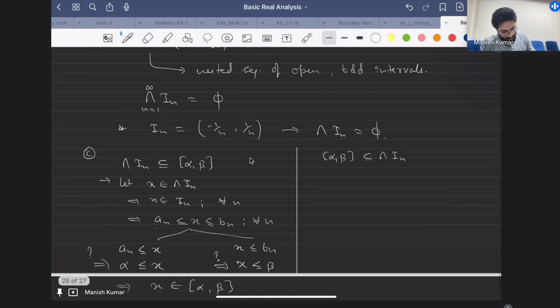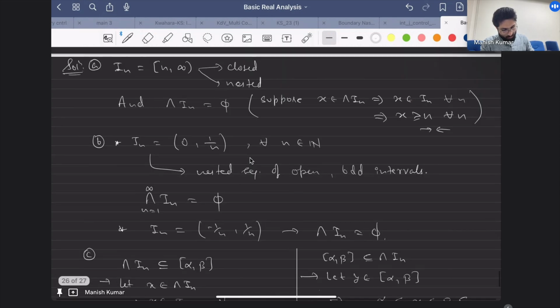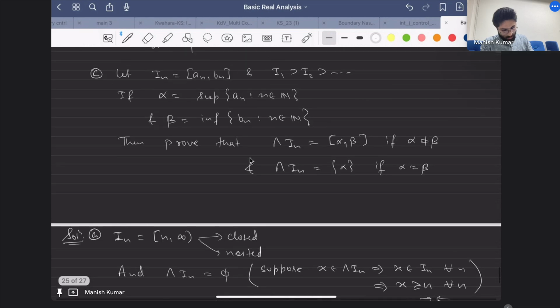This is very easy: alpha is less than or equal to x, and beta being the infimum is a lower bound, so x is less than or equal to b_n for all n. And alpha, being the supremum, is an upper bound, so a_n is less than or equal to x for all n. This tells you that x belongs to I_n for all n.